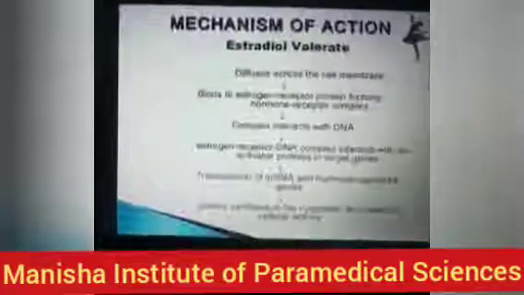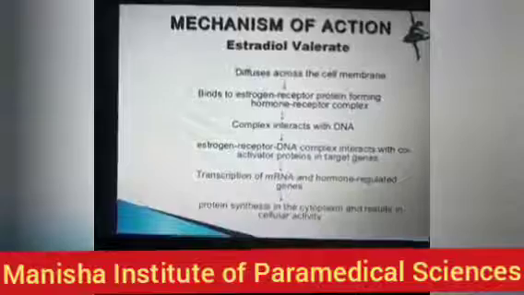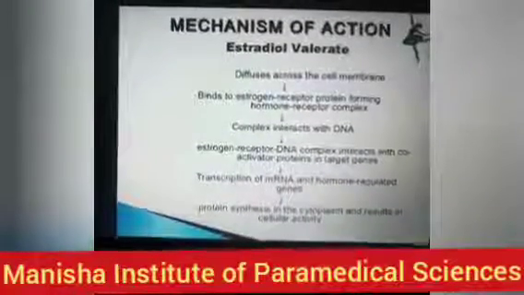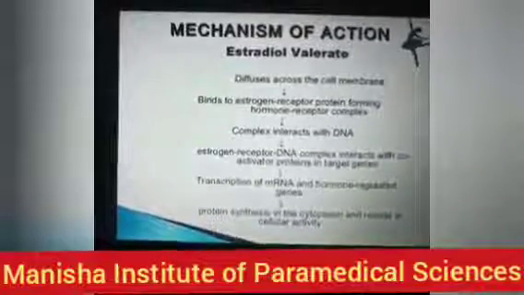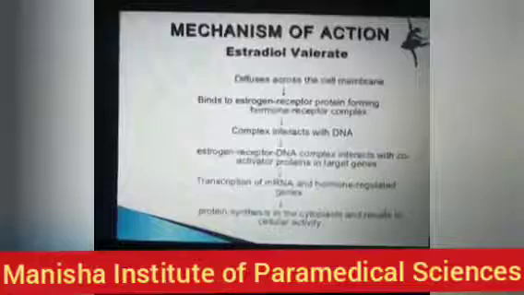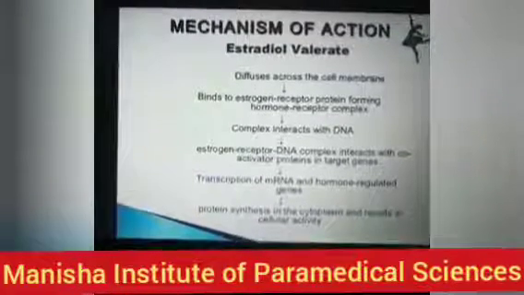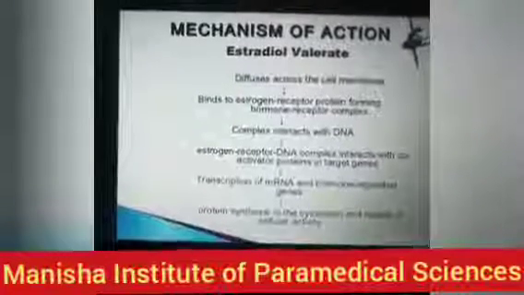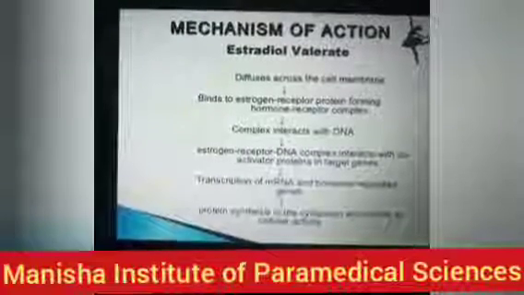Now, how does estrogen or estradiol act? It diffuses across the cell membrane and binds to the estrogen receptor protein, forming a hormone receptor complex.